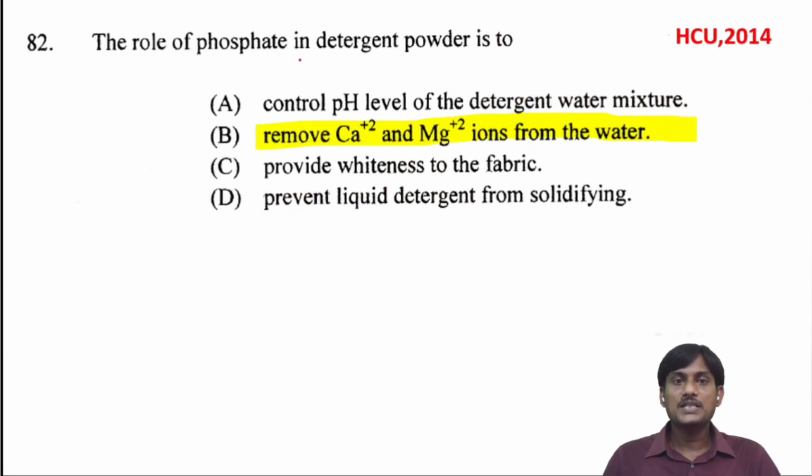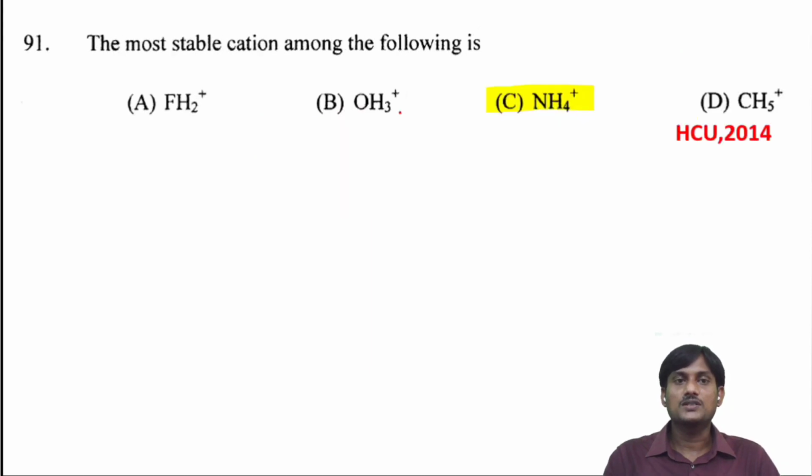The role of phosphate in detergent powder is: we use phosphate in detergent powder to remove Ca2 plus ions and Mg2 plus ions. These Ca2 plus and Mg2 plus ions will bind with the phosphate. By this we can remove Ca2 plus and Mg2 plus ions from the water.